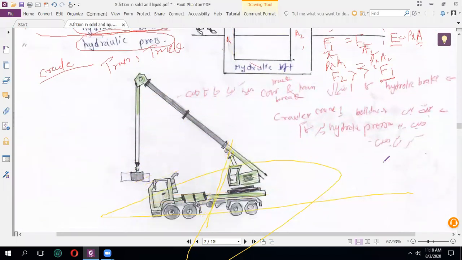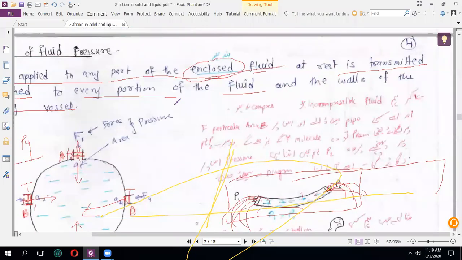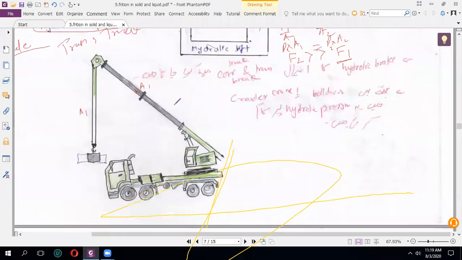देखो नीचे डायग्राम मैंने बनाया. ये क्रॉलर भी सेम प्रिंसिपल पे काम करता है. अगर तुम लोग ऑब्जर्व करो तो this area is big and this area is small. So again I'm taking the same thing. I'm representing the same symbol here. This is my A1, this is my A2. The A2 का area is big, A1 area is small. We know that pressure is same in both sides.